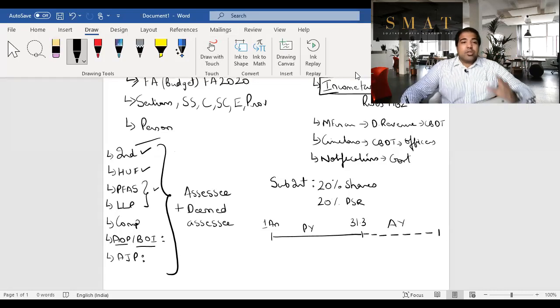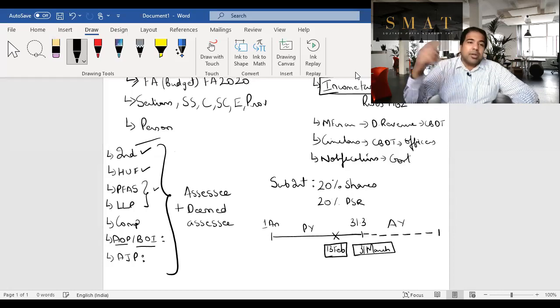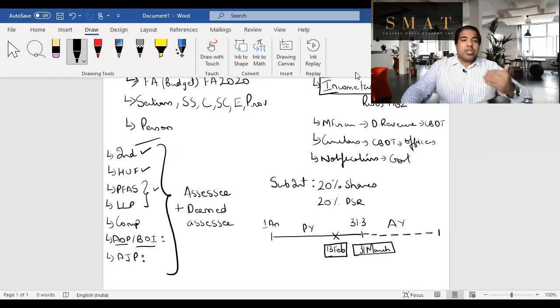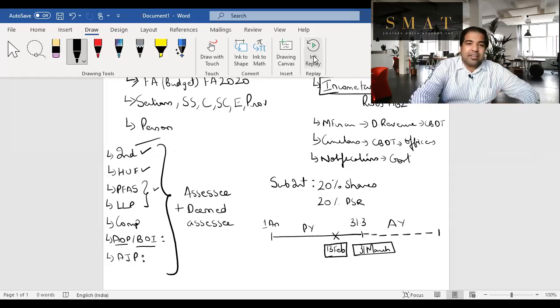Next, guys, in case you started a company in the previous year, let's say a new company started in the middle of the previous year, say on the 13th of February, then what is your previous year? Your previous year is from 13th of Feb till the 31st of March. So you'll have a shorter previous year, but the next entire year is your assessment year. So assessment year does not change. Previous year changes in case you're a new entity that started in this year itself.